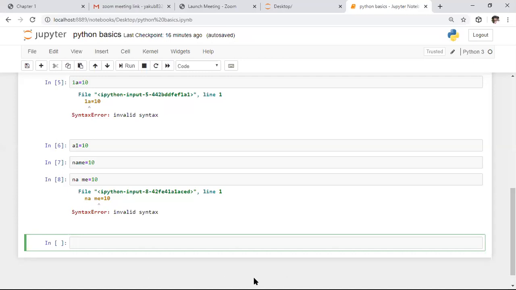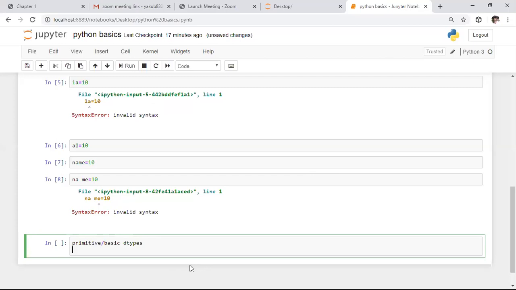Next we need to discuss the primitive data types present in Python. Primitive means basic data types. Remember, primitive and basic are the same. The next thing is the primitive or basic data types present in Python. Coming to all languages, we have basic data types. Like all the languages, in Python also we have basic data types. In Python, we have basic data types as integers, floating point numbers, as well as complex numbers.